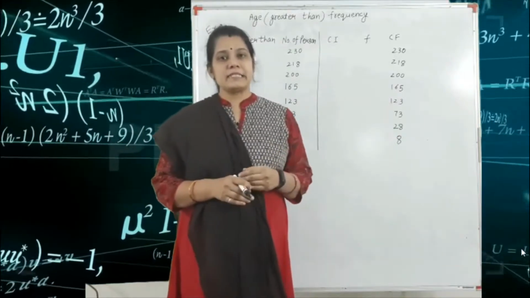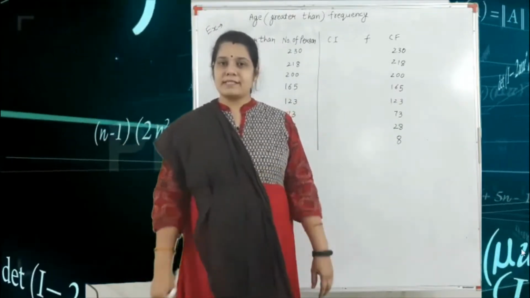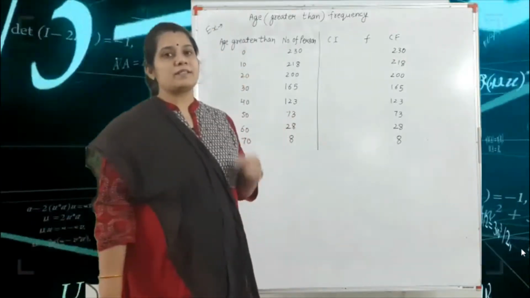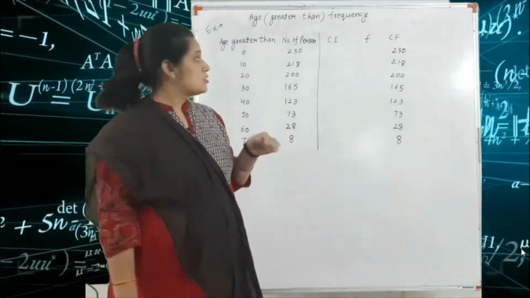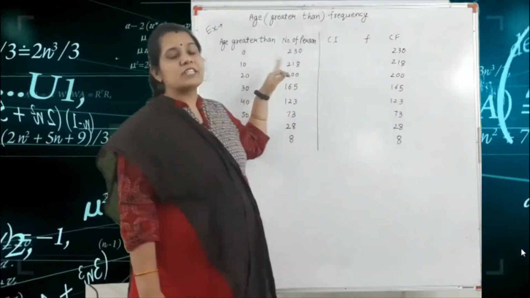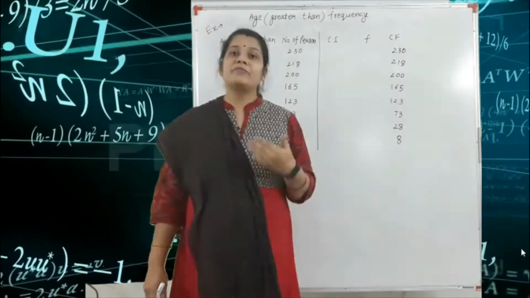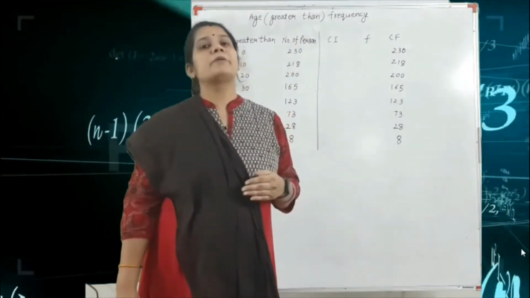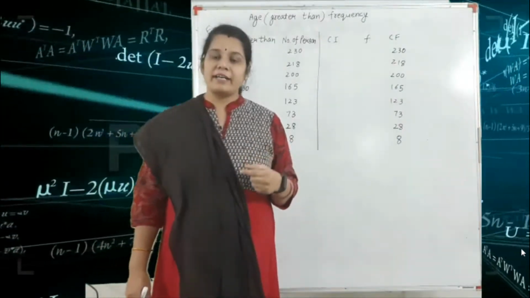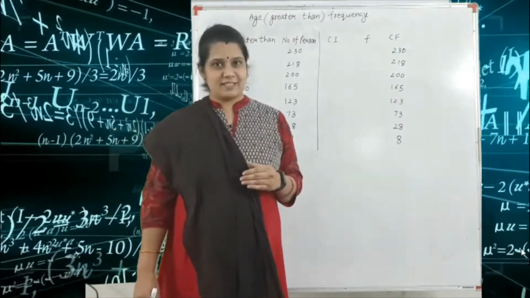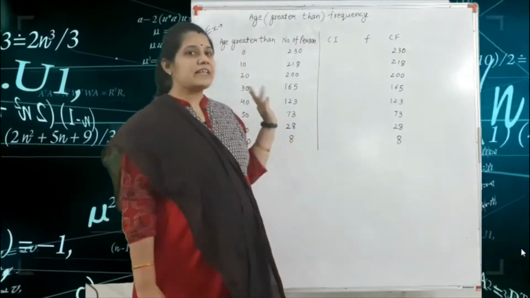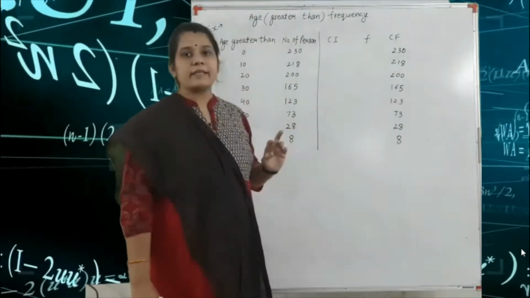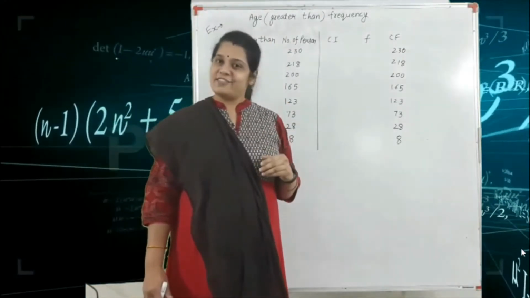Of probability and statistics, chapter number 3, basic statistics, and our topic is finding the median. This is an example of the greater than type of frequency distribution. We have already seen in the previous lecture how we find the less than type of frequency distribution. So this example depends on the greater than type of frequency distribution.